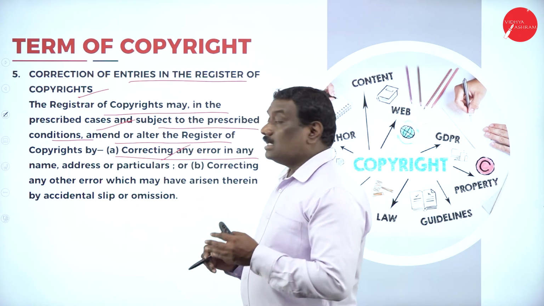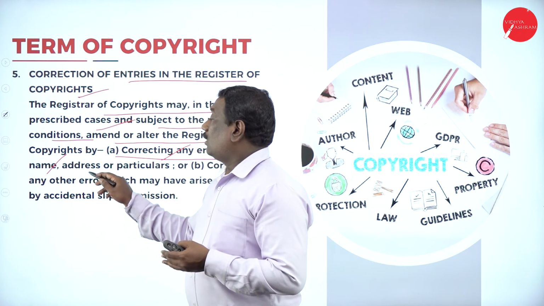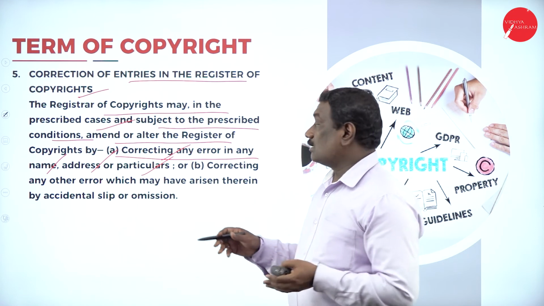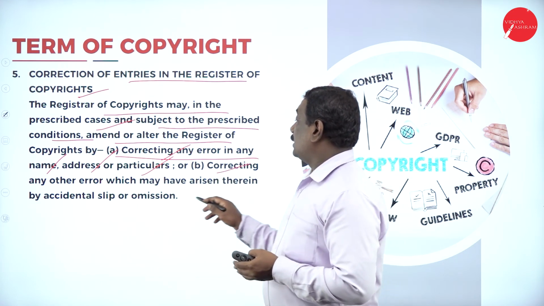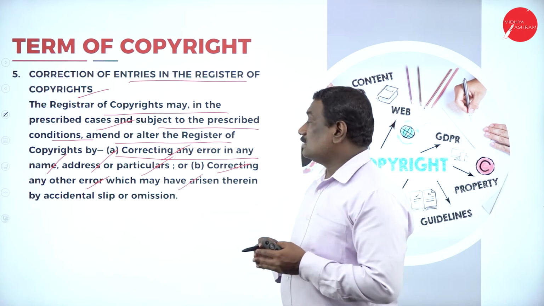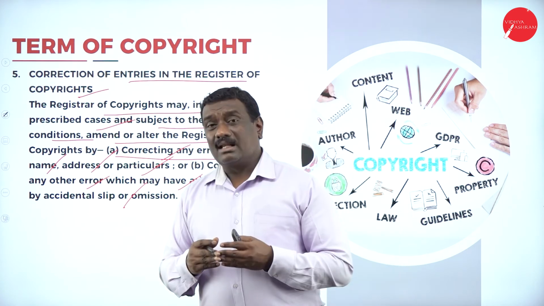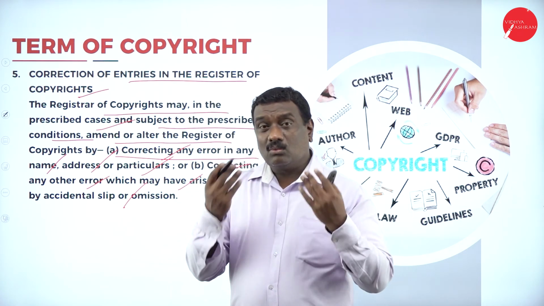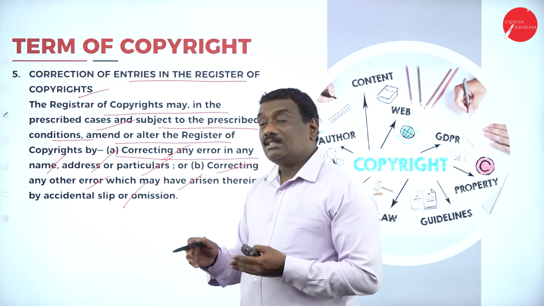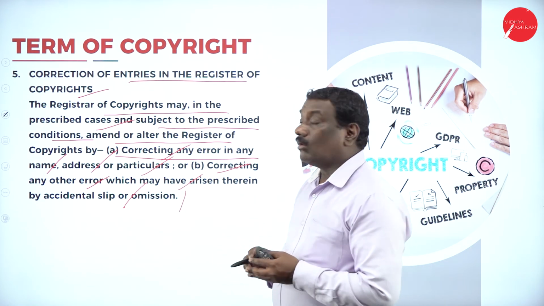That is first and foremost correction of any error or mistake in the name of the author, or the address of the author, or the particulars given by the author or publishers or any other person of the act. Then the second one is correcting any other error or mistake which may have arisen thereafter by incidental slip or omission. Sometimes it is due to carelessness, sometimes due to oversight. So you might have left out something or written something wrongly. Even in that case you can alter it. So the Registrar of Copyrights will undertake all these activities.